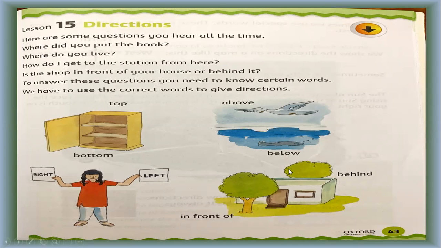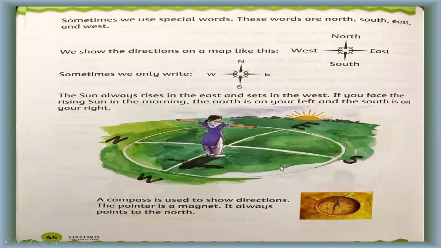Okay, children, let's see. Sometimes we use special words. These words are north, south, east, and west. Many times you heard from your parents that this country is at the north of Saudi Arabia, or America is at the west of Saudi Arabia. This is the south and this is east. We live in the Middle East. Saudi Arabia is in the Middle East. So these are the special words.